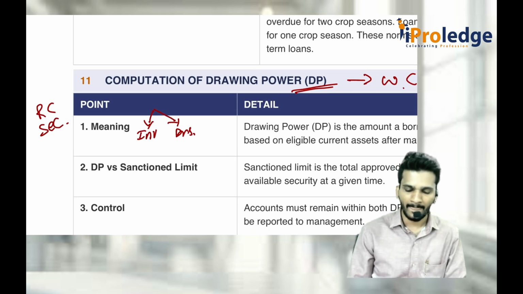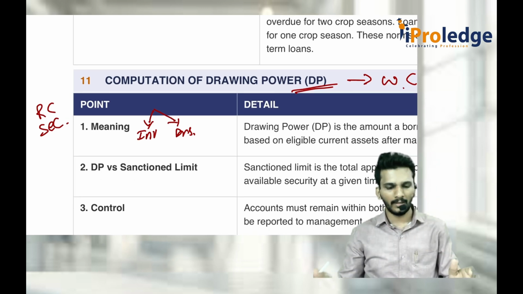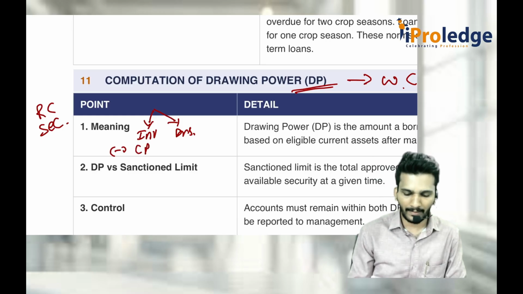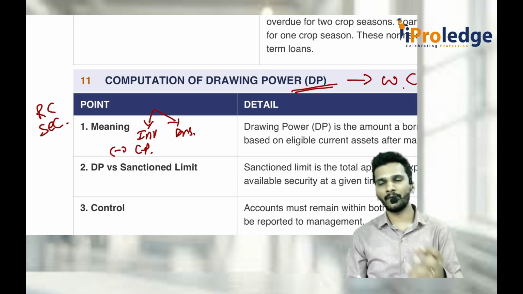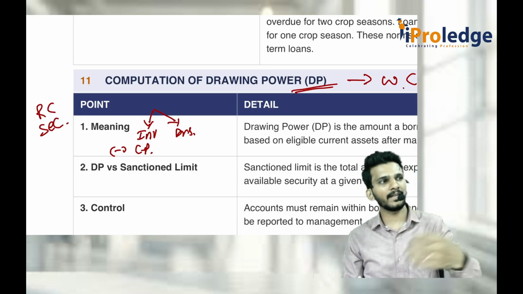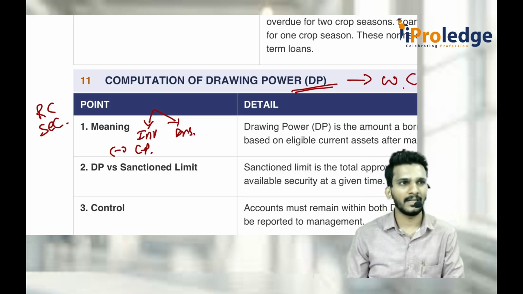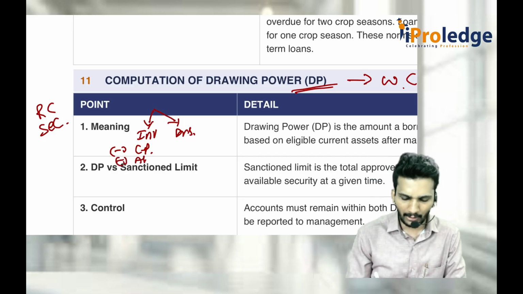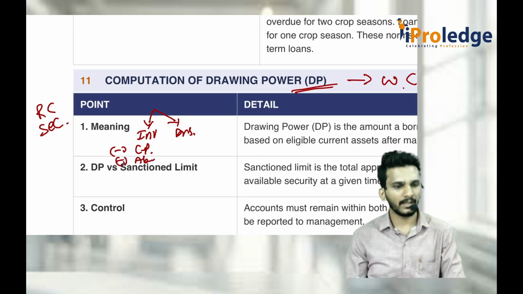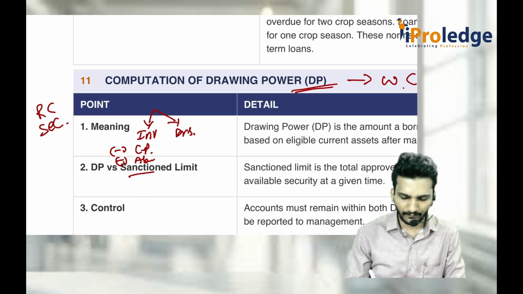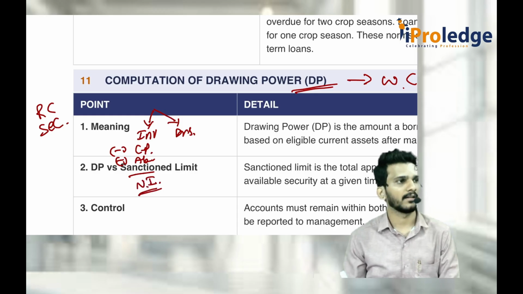When you say inventory, take the total inventory, minus credit purchases. Because if you don't pay the money, the vendor will come and take that asset. It does not belong to you, so I am not ready to give the loan for it. Minus credit purchases, minus any obsolete inventory that is outdated, you remove everything. Then what is the net inventory?